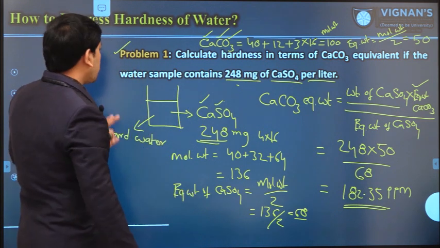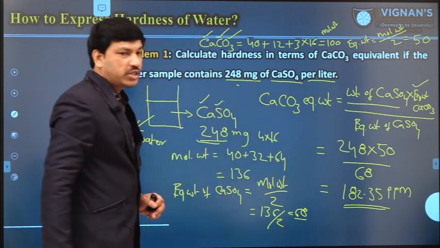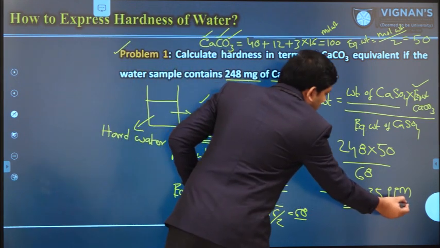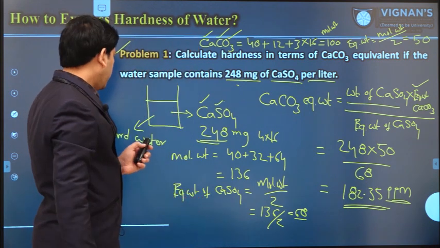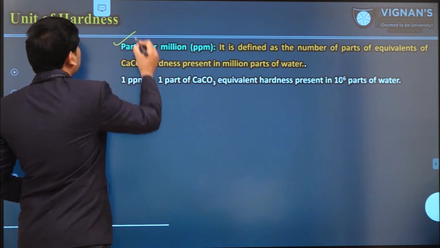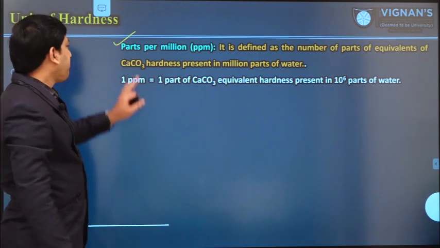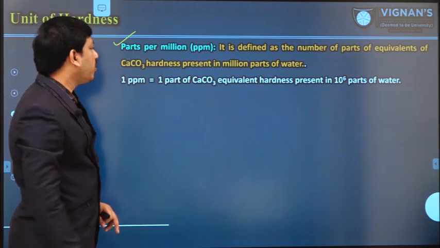Then the next question is, what are the units for the hardness value? Here I am mentioning ppm. Generally, hardness is always expressed in ppm units. ppm is parts per million. What is the definition of this?